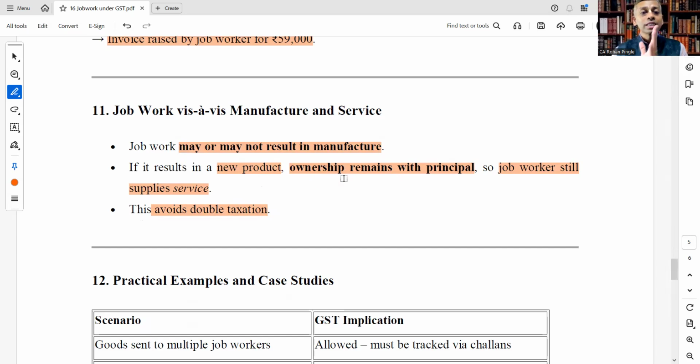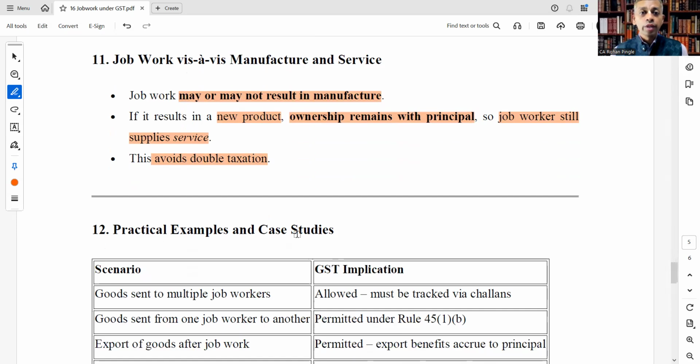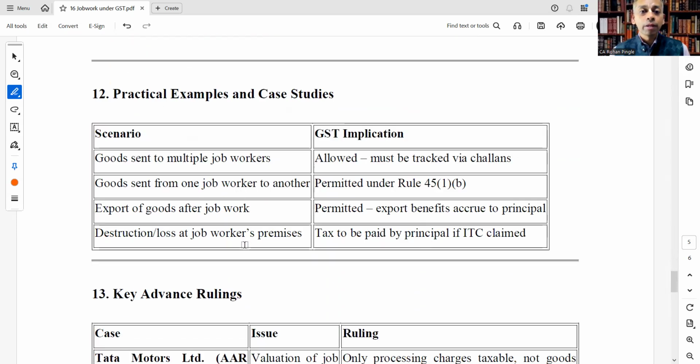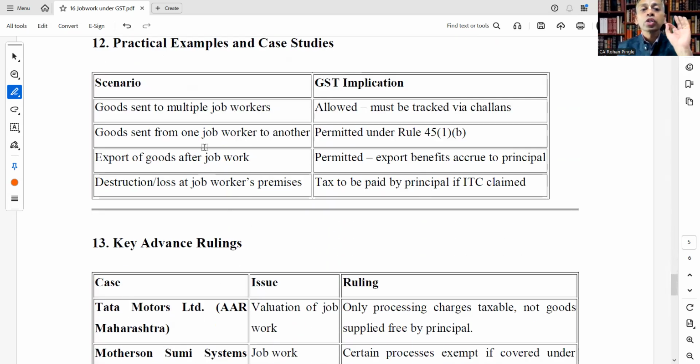So the job worker still supplies what? Service. We need to understand this from the point of view of job work. Let's see practical examples and case studies. Goods sent to multiple job workers. GST implication: this is allowed and must be tracked via challans. Goods sent to multiple job workers is allowed and must be tracked through challans.